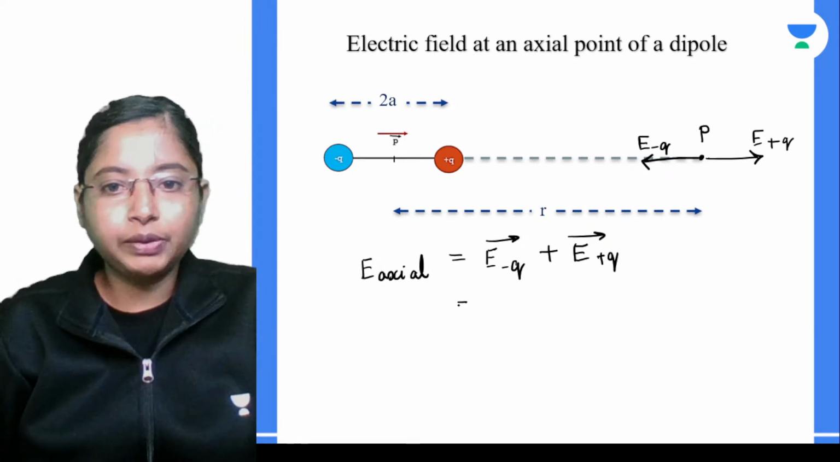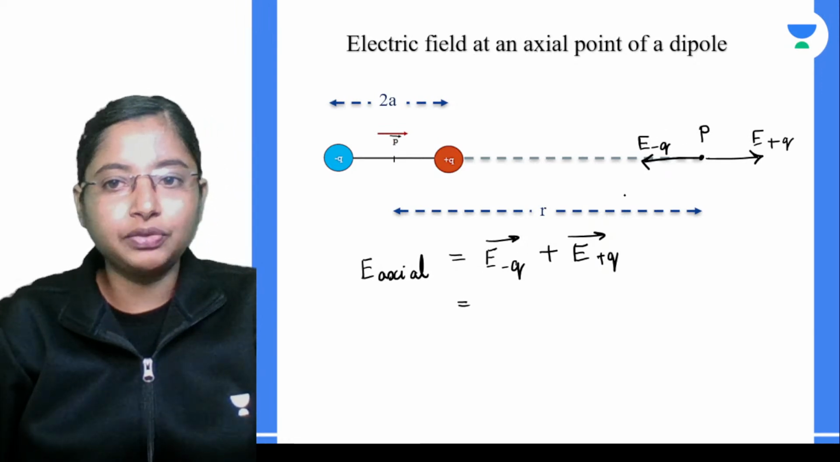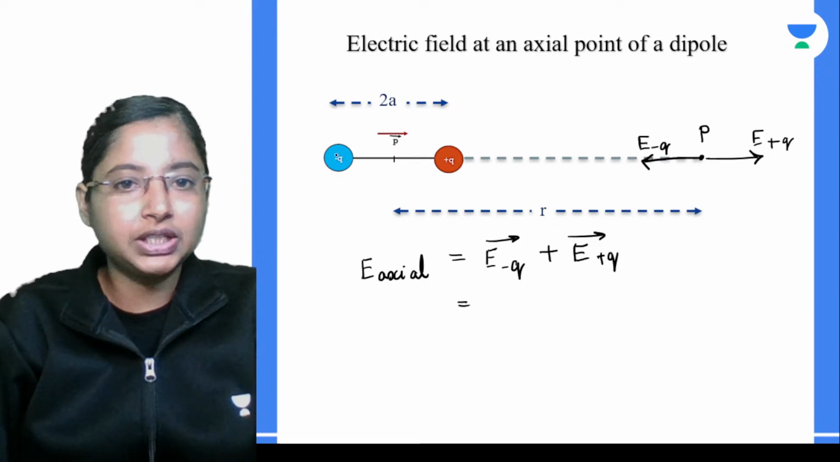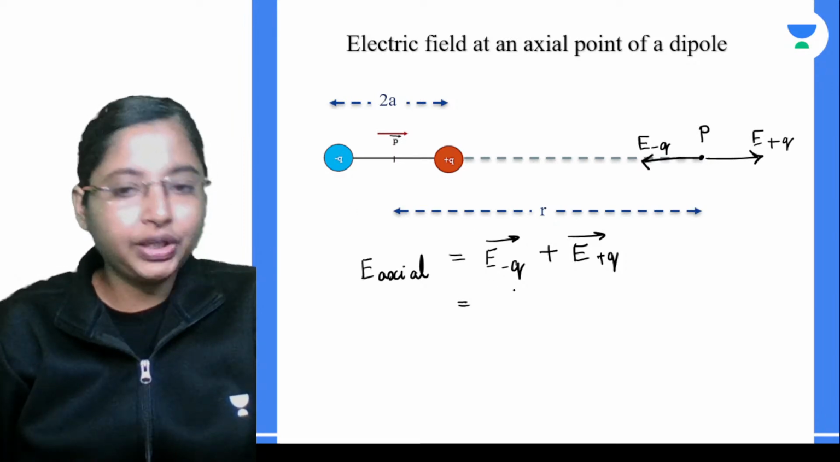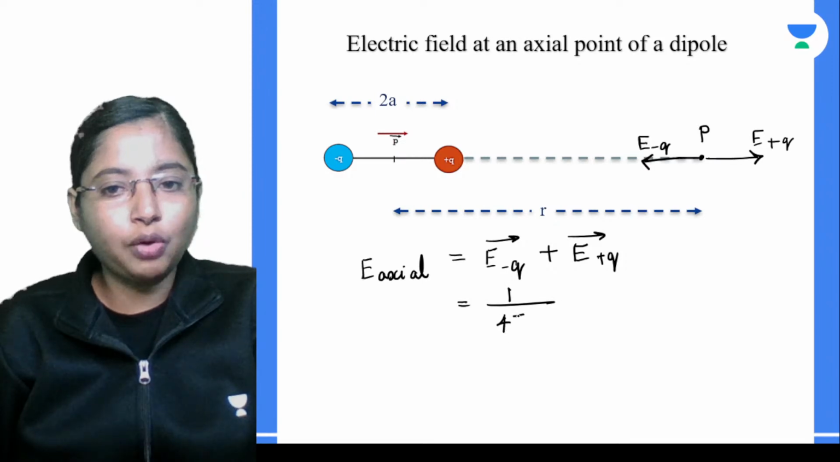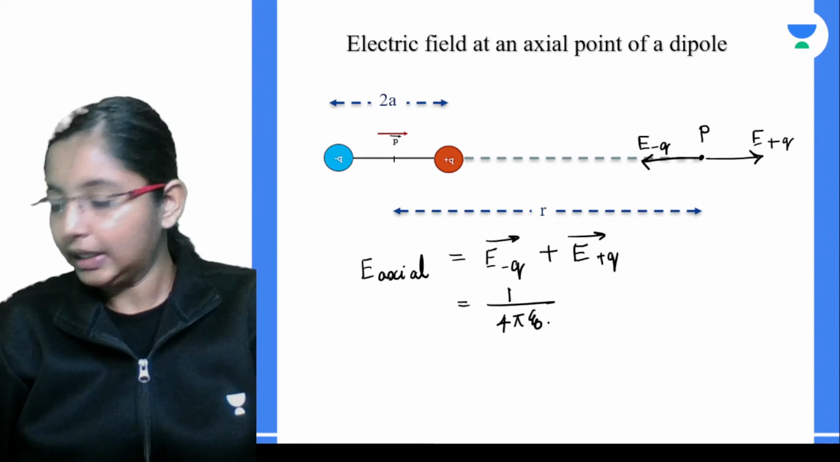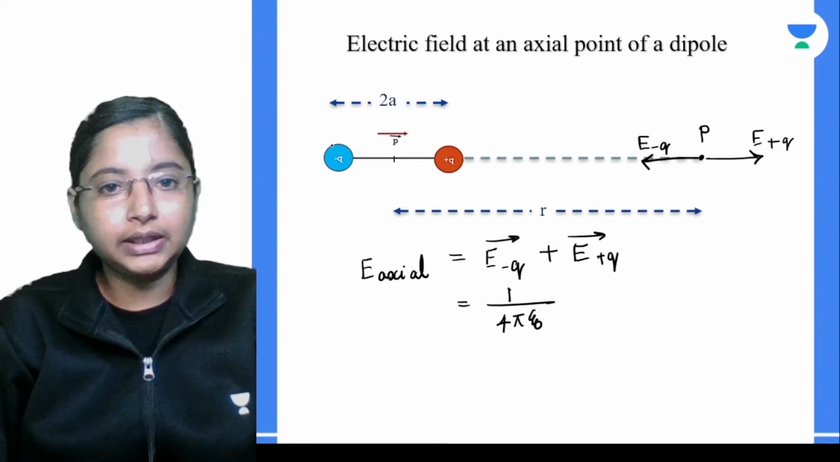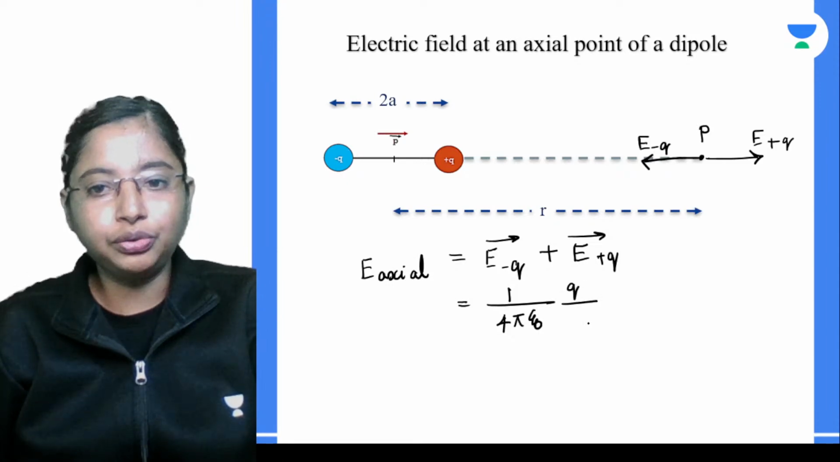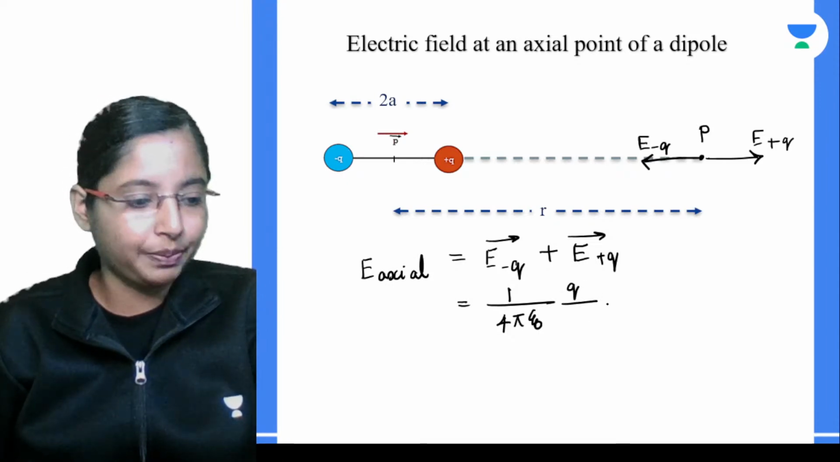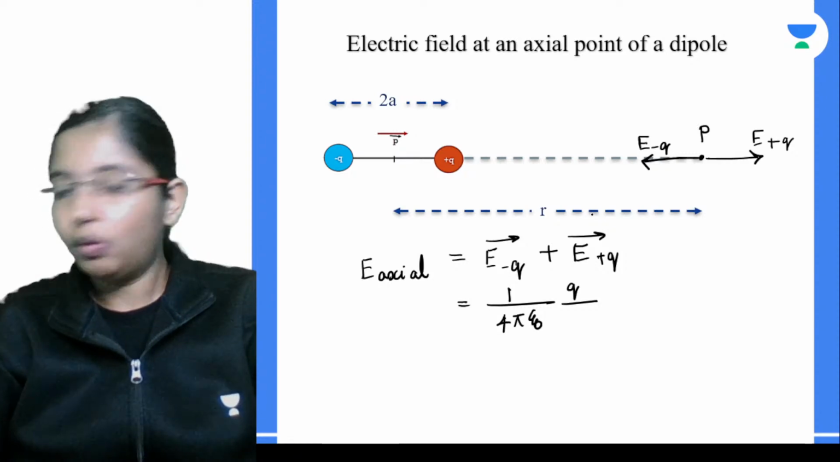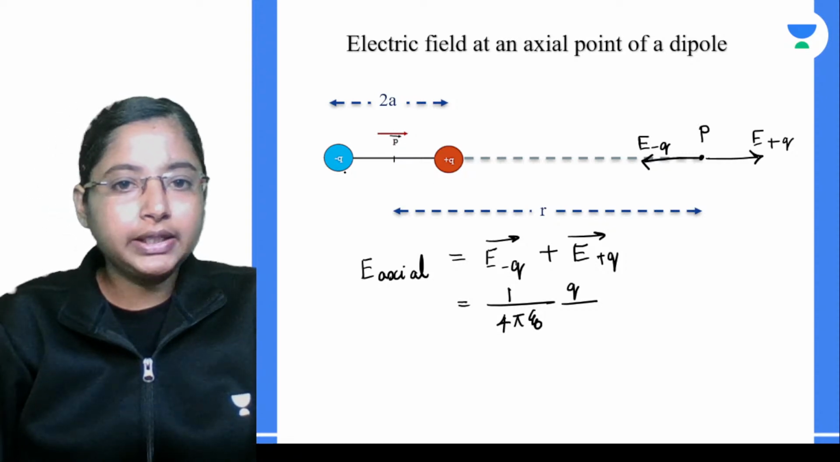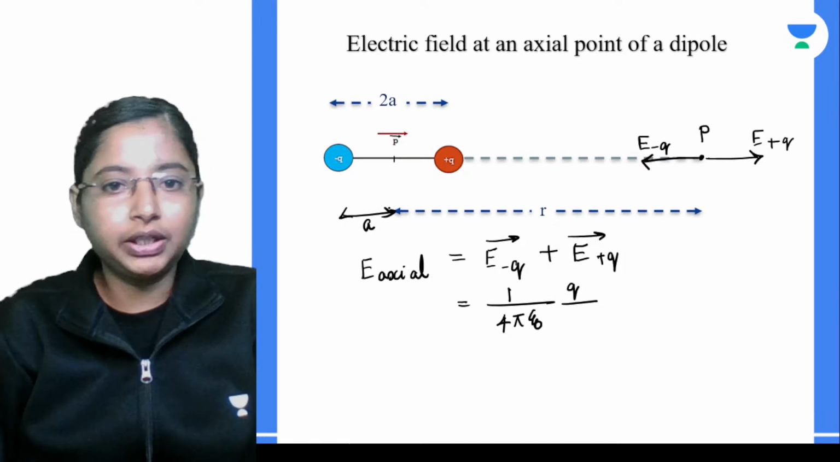What is the electric field because of the negative charge at this point? The electric field is given by 1 by 4 pi epsilon naught, times the charge magnitude q, divided by the distance of separation, the whole square. What is the distance? From here to here it is r.